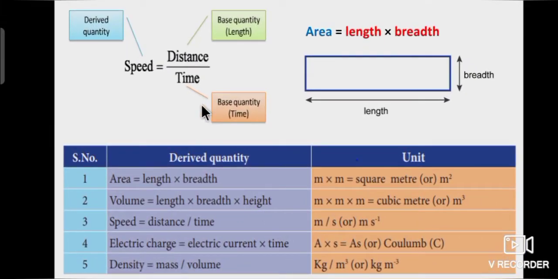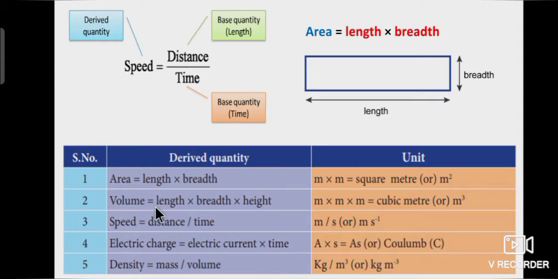Then derived quantity is derived from fundamental quantity with multiplication, division and so on. See the example. Dividing base quantities such as distance and time to find the speed. Like that, multiplying length and breadth to find the area. So unit of area is meter square.